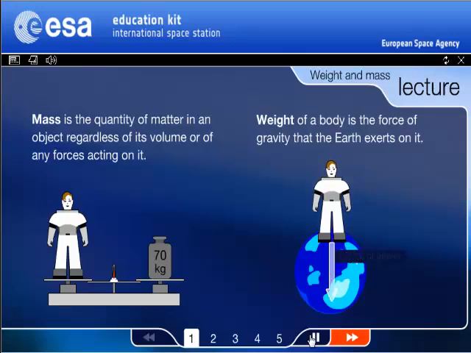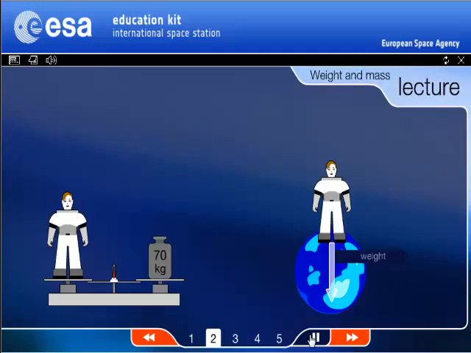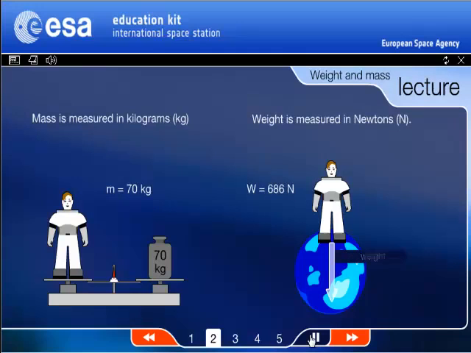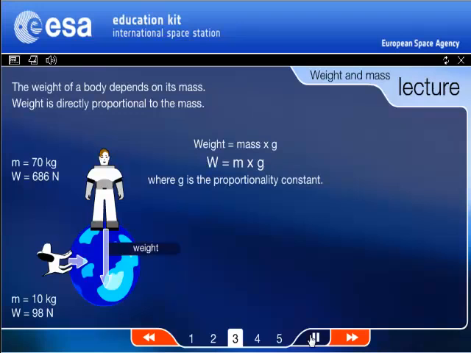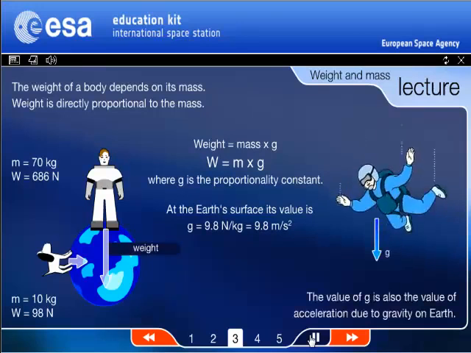Weight is the force that gravity exerts on an object. We measure mass in a unit called kilograms. Weight is measured in a unit called newtons. Remember that the weight of an object depends on its mass and also depends on the force of gravity pulling on that object. So weight is the mass of an object and the force of gravity pulling on it.